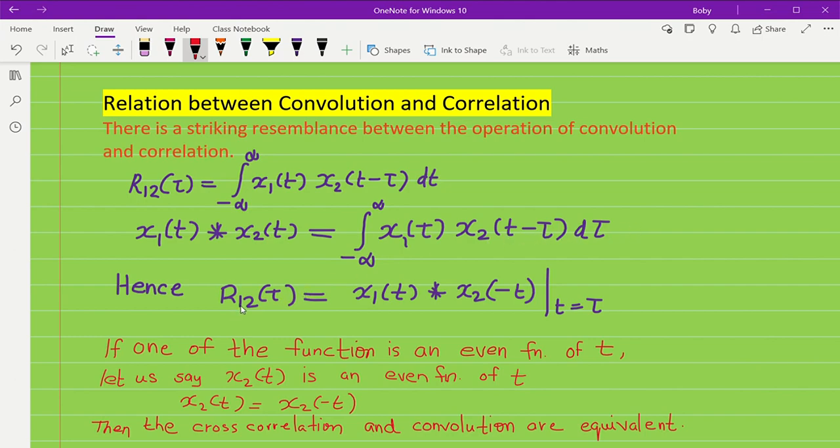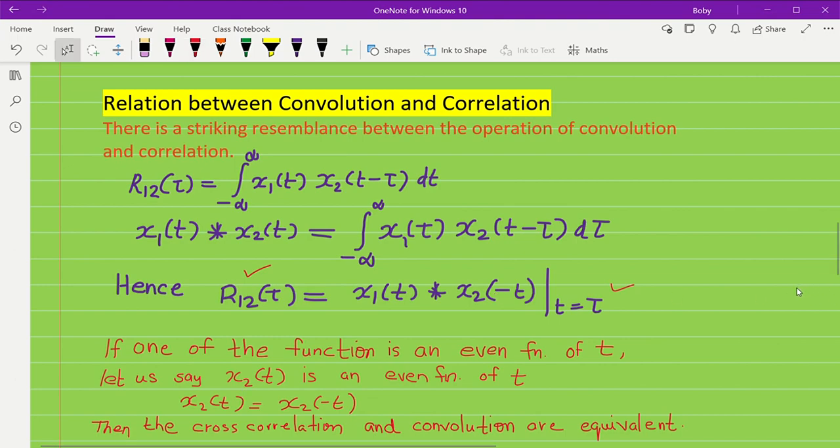Hence we can say that R12 of tau is equal to x1 of t convolution x2 of minus t, with t equal to tau. That will be the cross correlation of the two signals. So they are related in this way.